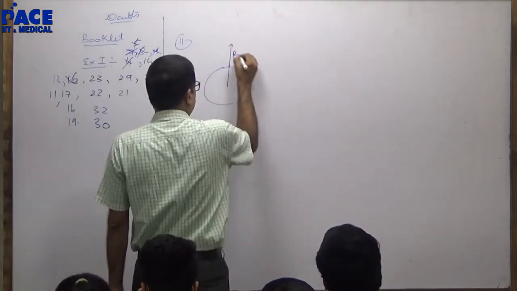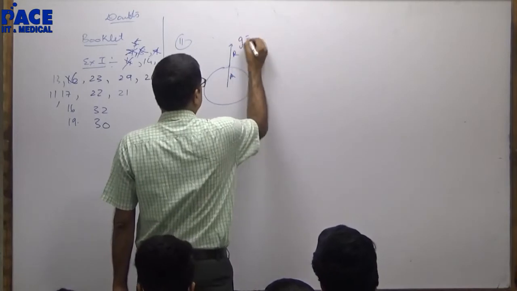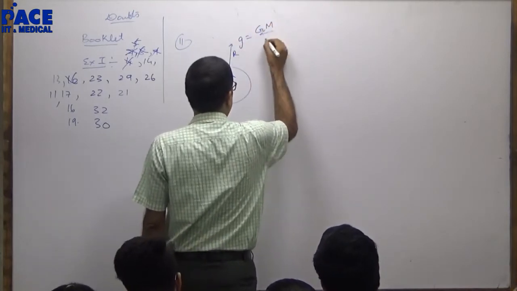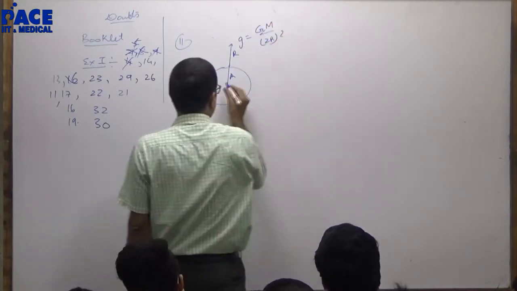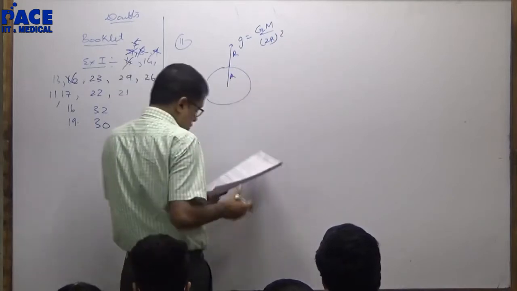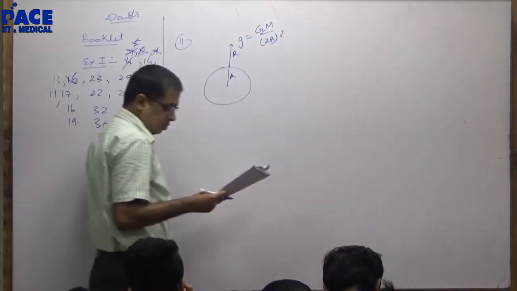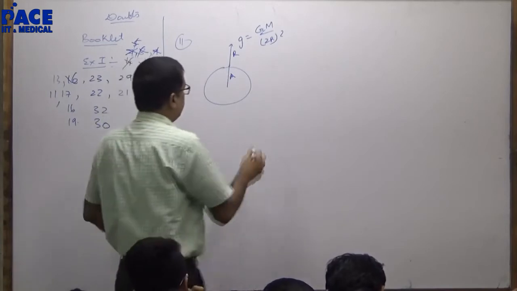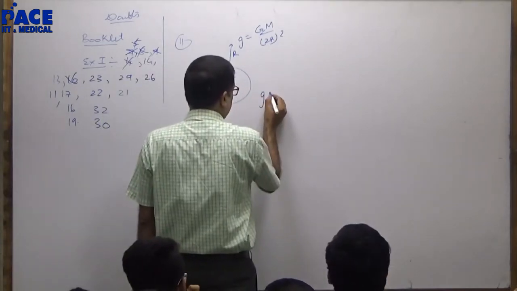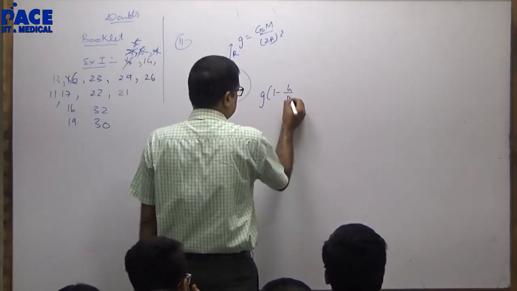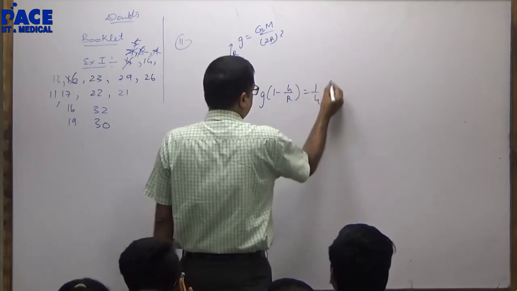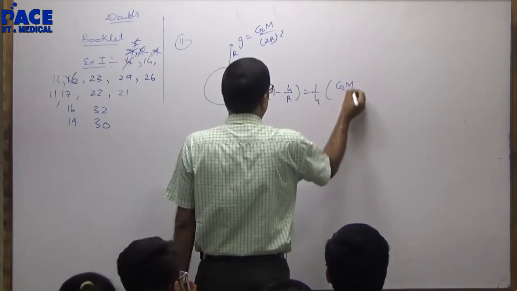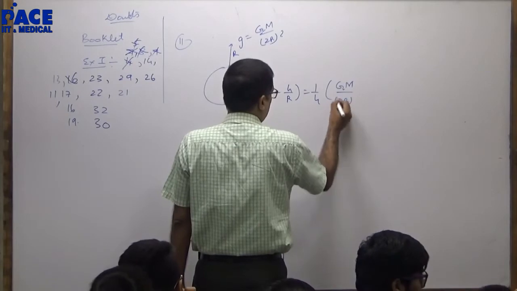Above the surface of earth, if this is r, g will be GM by 2r whole square. Where should I go such that weight becomes 1/4? So when I go deep into the earth's surface, g into 1 minus h by r should be 1/4 of GM by 2r whole square.